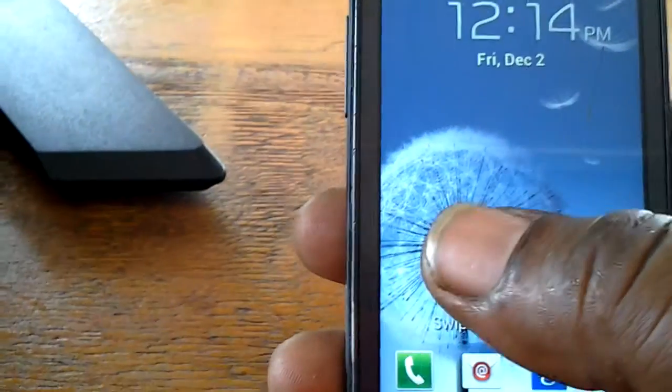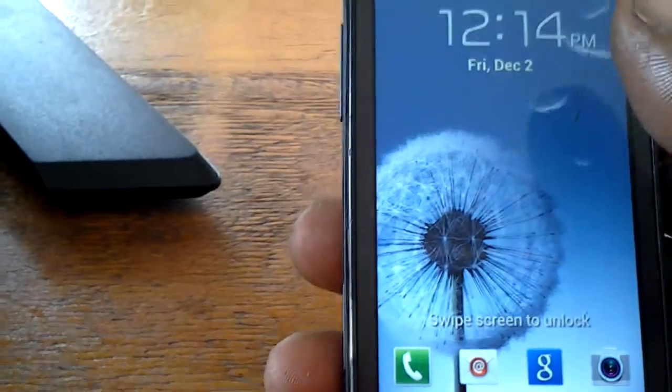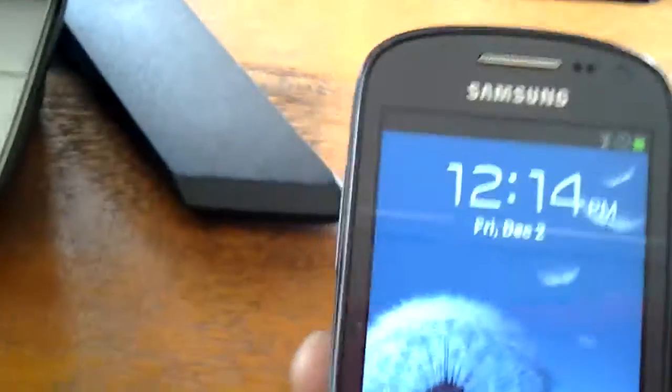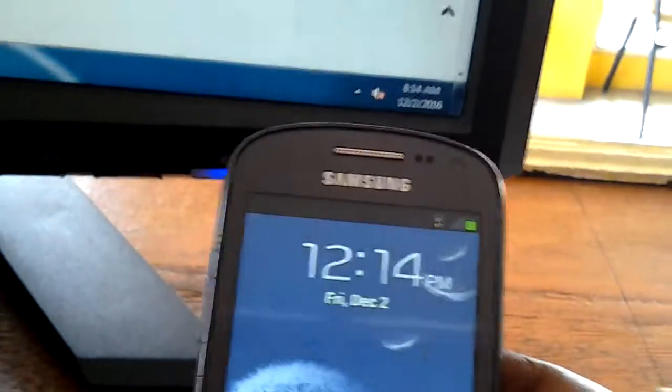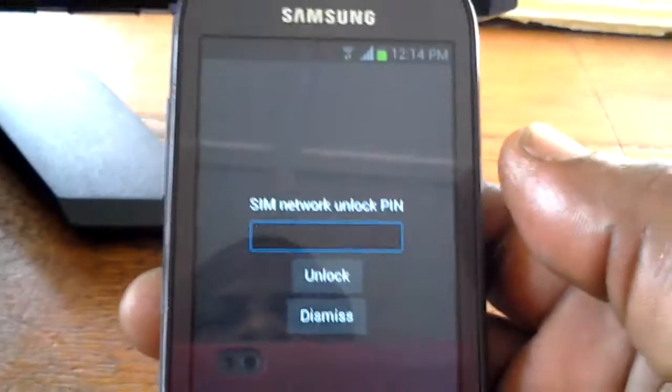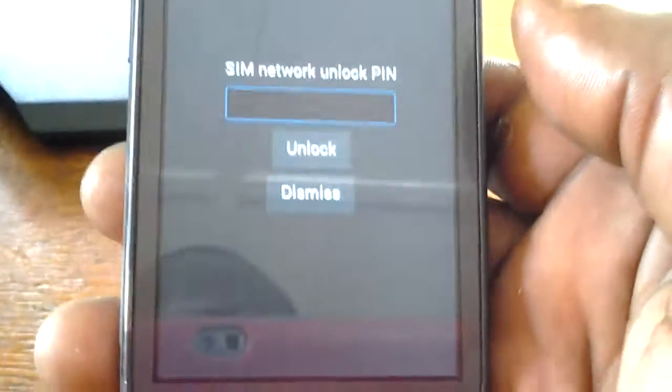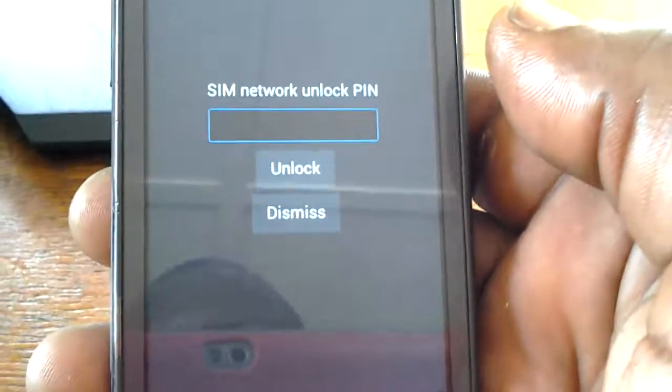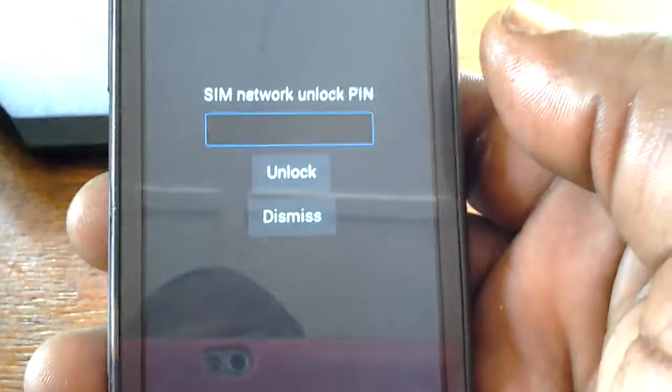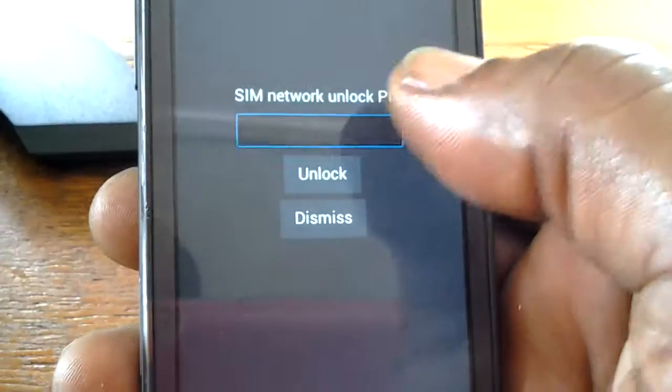Yes, what I'm doing here now, I'm showing you that I have an unsupported SIM card in the phone. I swipe to unlock. See, there's a SIM network unlock pin. So what I did, I normally put a network code. I even tried to provide it, but I put the network code right now. I can show you.